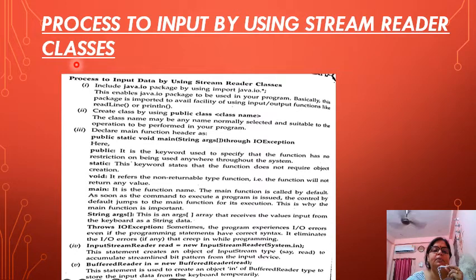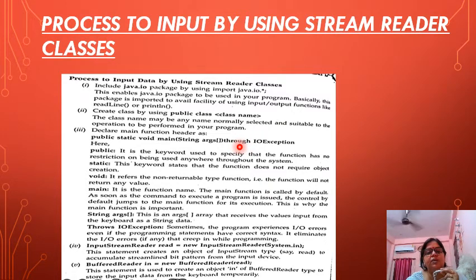How do we make a program? First include java.io. First we write import java.io in the program. Read it thoroughly. You have to do the program now. After that we write the class name, whatever class we are going to take. Then public static void main String args throws IOException. It is throws, not throw. It is a misprint here. It is throws, not throw.